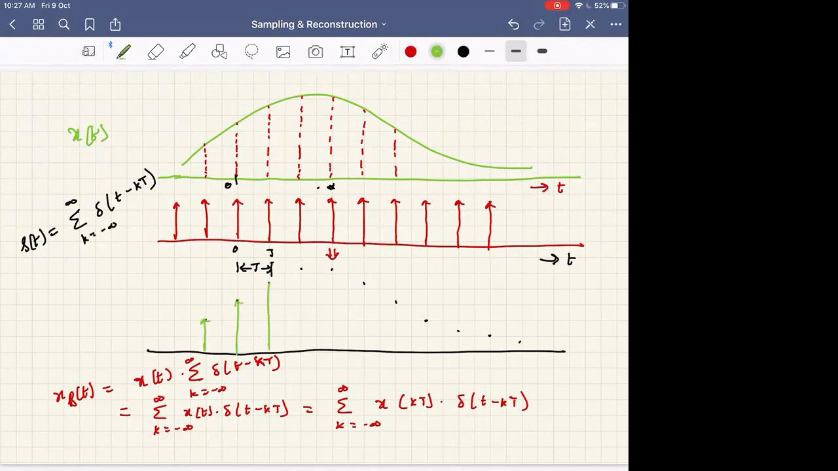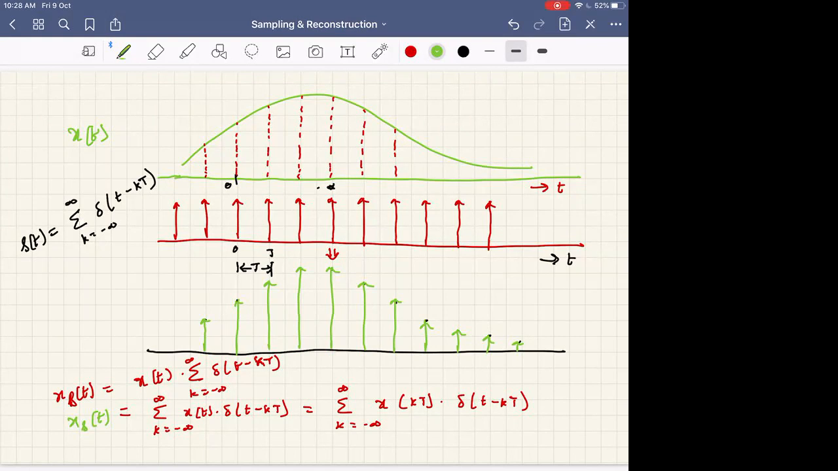Okay, fine. So now this is what you have as x of t sampled signal. These are all the operations done in the time domain. Now we will try to see what its implication is in the frequency domain, and then come back.